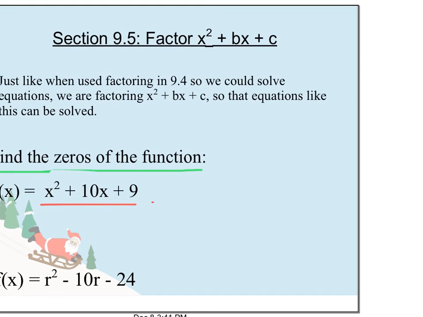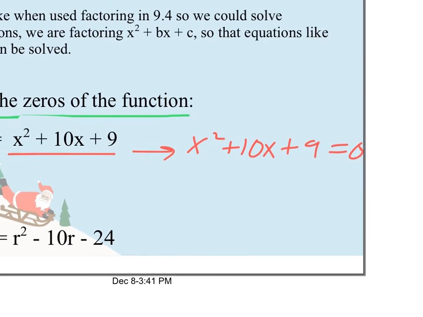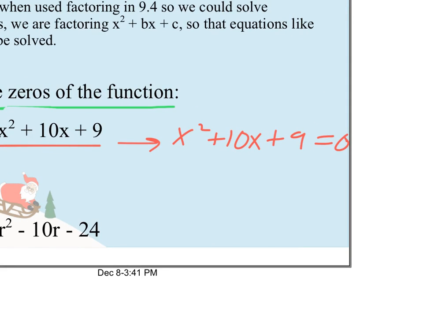So if I rewrite this problem, really what it's saying is, find out when x squared plus 10x plus 9 is equal to 0. What values of x will make that happen? And what do you know? That's exactly what we're doing right now. The way we can figure that out is by using our factoring technique. And nice enough, if you do a problem like this, by setting it equal to 0, you've already done step 1 from the previous page. So you're done with that. You have it set equal to 0.